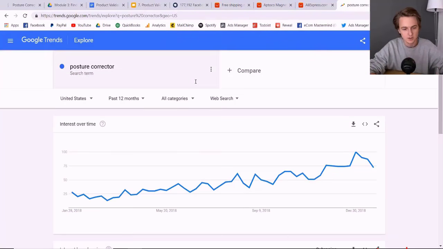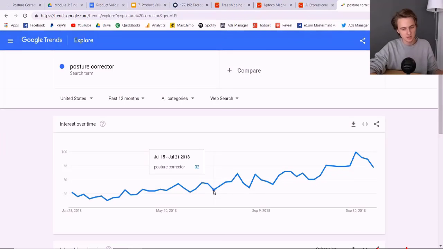So, posture corrector. In the past 12 months in the United States, when I first got into it, this is what I was looking at. I was looking at July 21st. This is when I got into it. So to me, it had been on an uptrend for 4 or 5 months. This is exactly when I decided to test it, during this little dip.